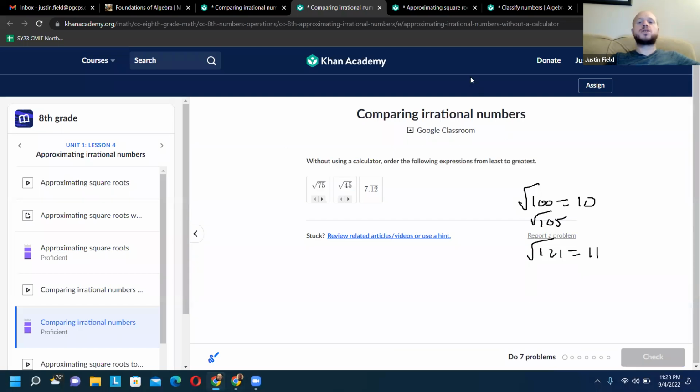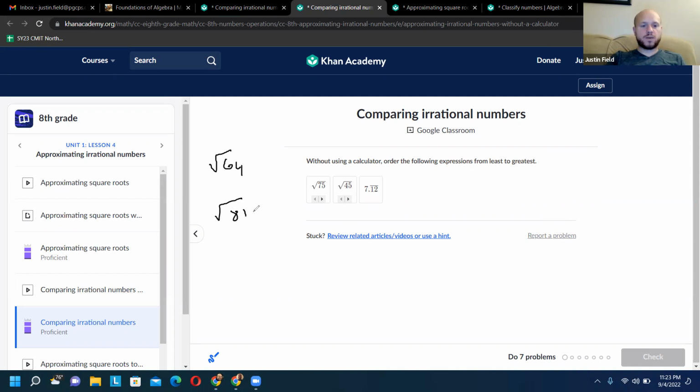Comparing irrational numbers. So you can see we can continue to approximate, right? Square root of 75, that's in between 64 and 81. The square roots are 8 and 9. And so where is 75 in there?